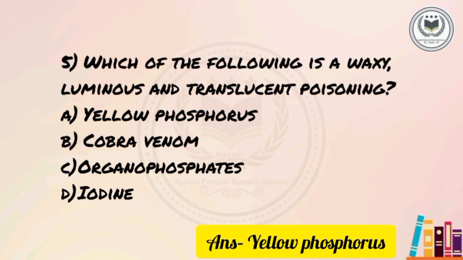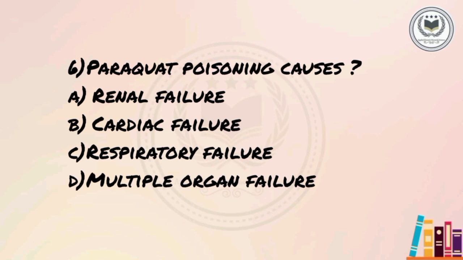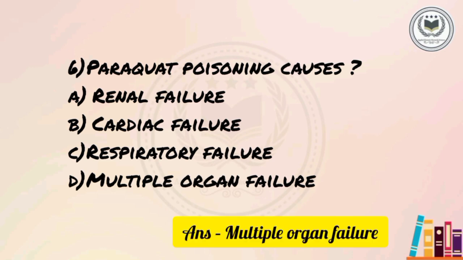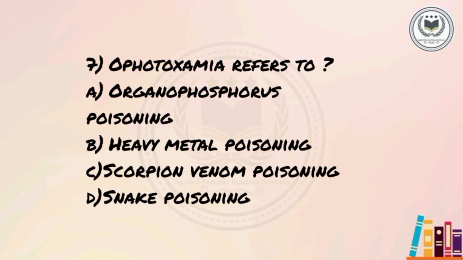Yellow phosphorus. The next question is, paraquat poisoning causes A. Renal failure, B. Cardiac failure, C. Respiratory failure, or D. Multiple organ failure. The correct option is D. Multiple organ failure. Seventh question is, ophitoxaemia refers to A. Organophosphorus poisoning, B. Heavy metal poisoning, C. Scorpion venom poisoning, or D. Snake poisoning. The correct option is D.